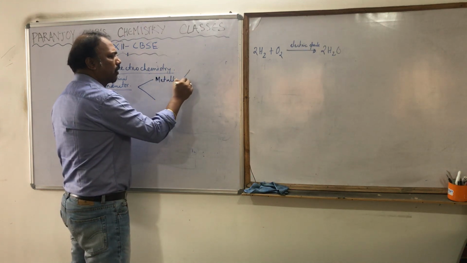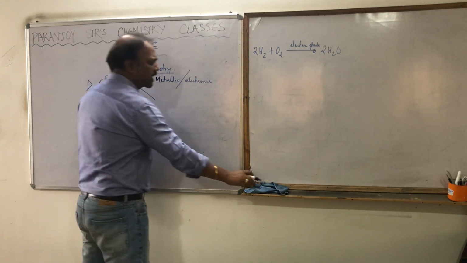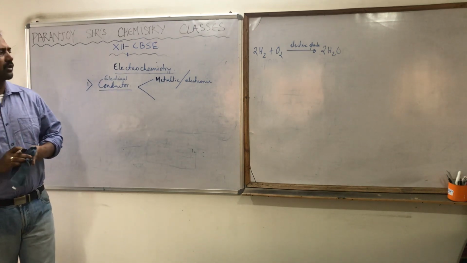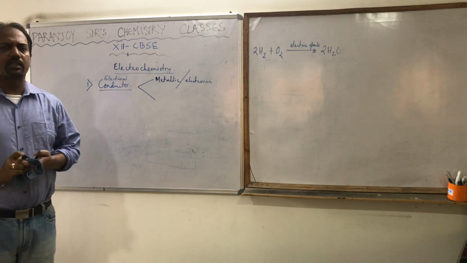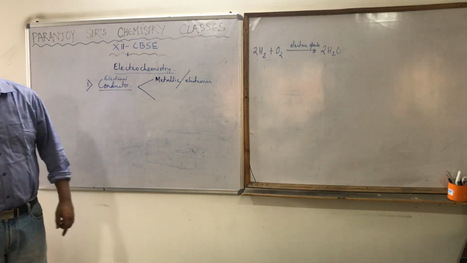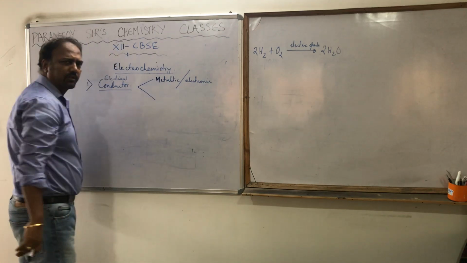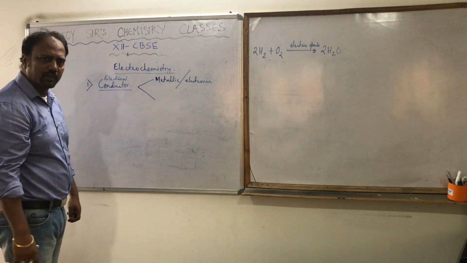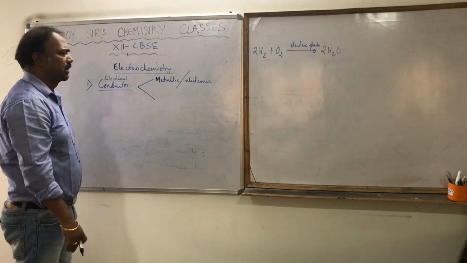Or these are also called electronic conductors. Metallic conductors are also known as electronic conductors. You know why metallic conductors are known as electronic conductors? Because in metallic conductors, the conduction of electricity is due to the flow of electrons. That is why metallic conductors are also called electronic conductors, which are the most commonly used conductors.